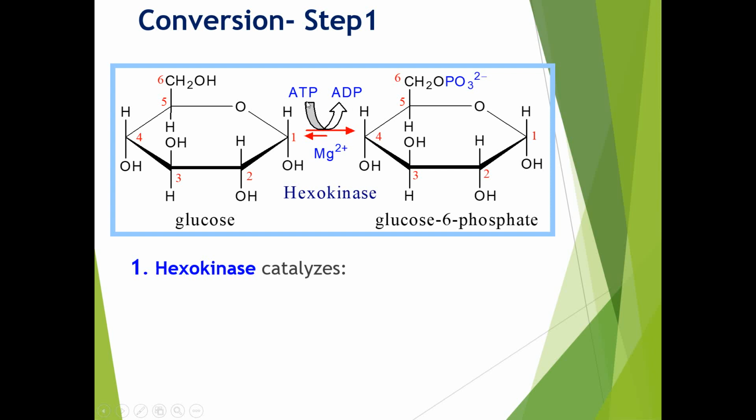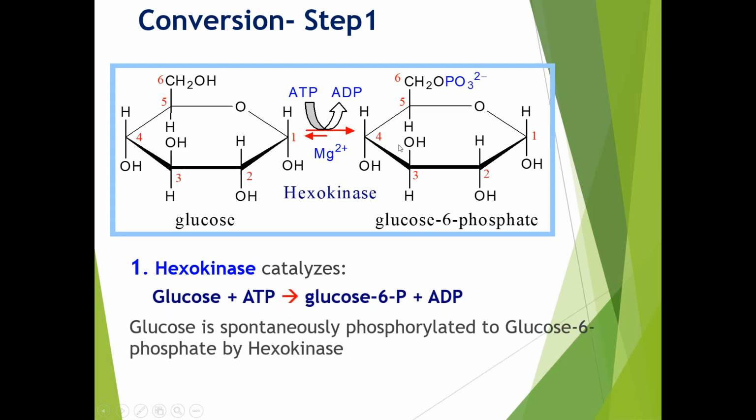Here one phosphate group gets cleaved from ATP and added to the glucose structure, and glucose 6-phosphate is formed. So simply, dephosphorylation and phosphorylation reactions take place. For this reaction, magnesium acts as a cofactor, and it is a very essential element for the activation of hexokinase and the cleavage of the phosphate from the ATP structure.